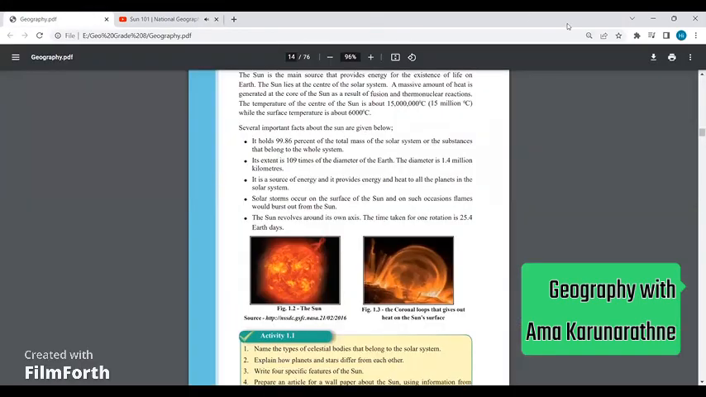Okay, so that's about our sun, the main body of our solar system. Hope it was clear for you.